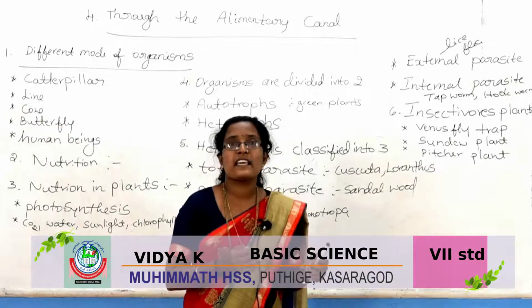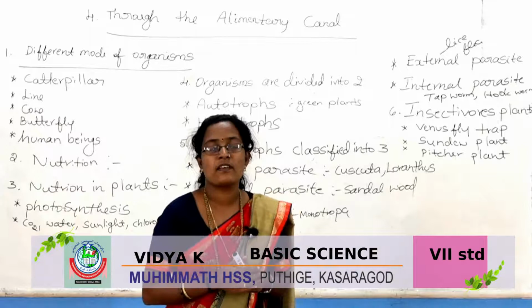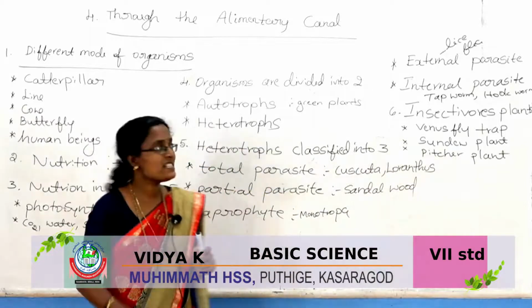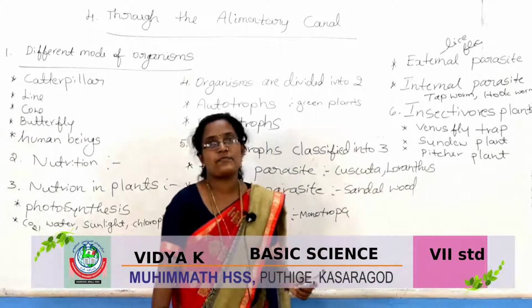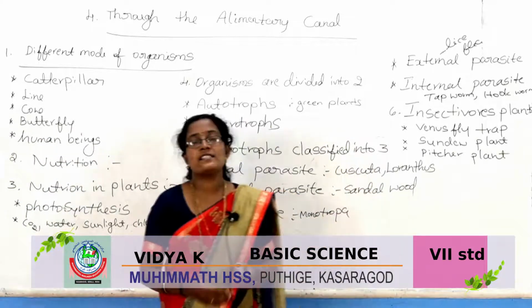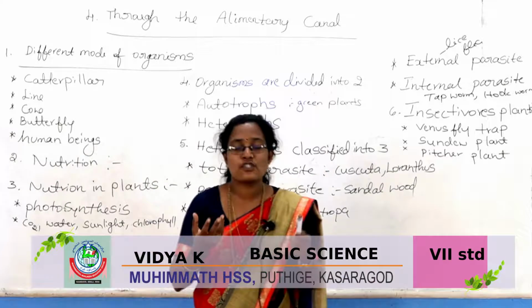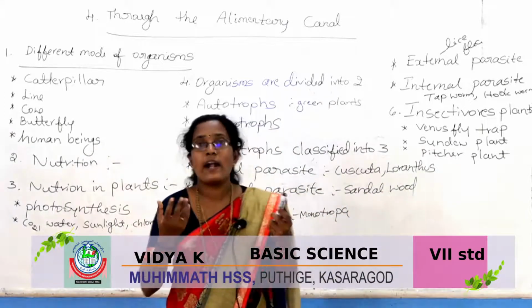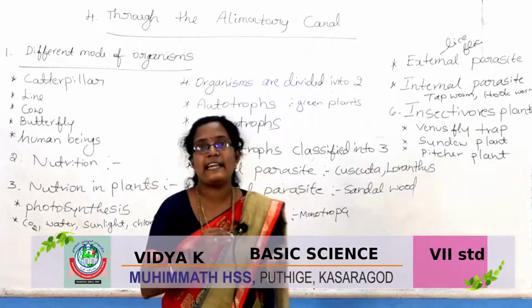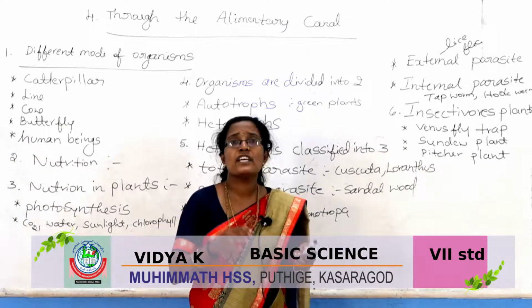Host plant means the plant in which they live. What is the example for total parasite? Cuscuta and Loranthus. Cuscuta and Loranthus absorb water and minerals of the plant in which they live.